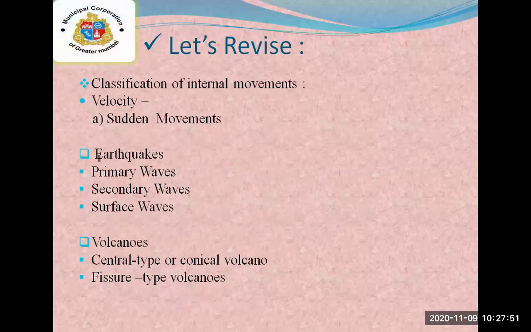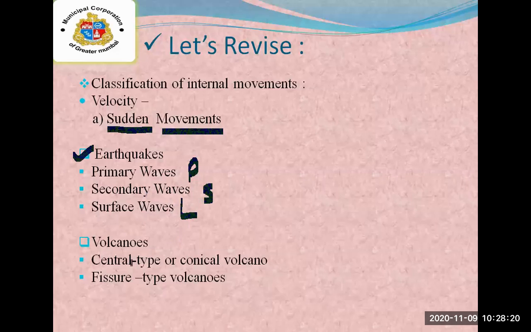Next, based on the classification of internal movement, that is velocity, right now we have revised the slow movement. Then the second is the sudden movement. In sudden movements, we have studied earthquakes: primary waves, secondary waves, and surface waves. Primary waves stand for P waves, secondary for S waves, and surface for L waves.